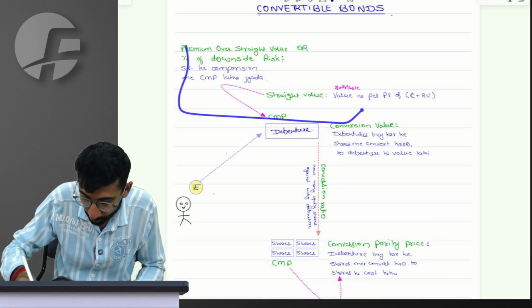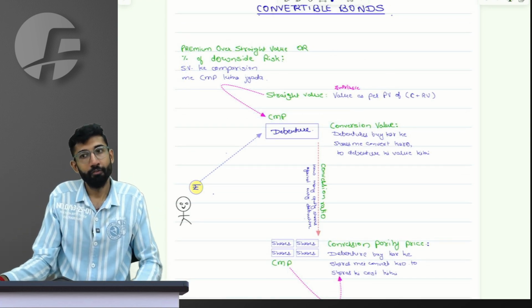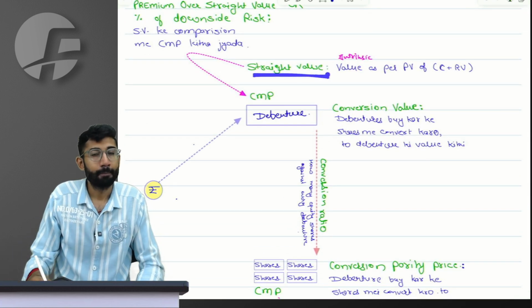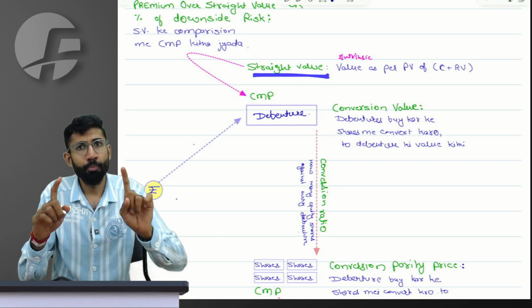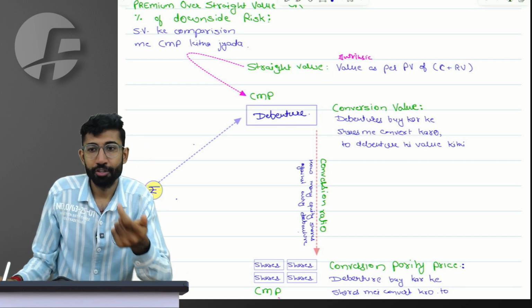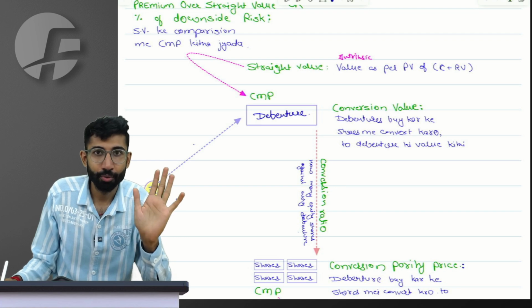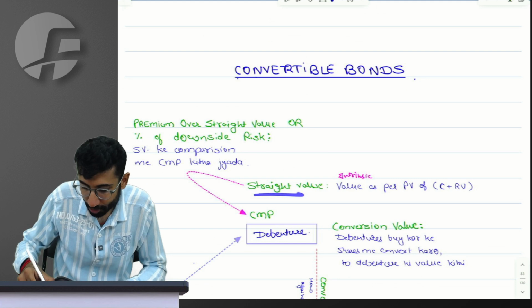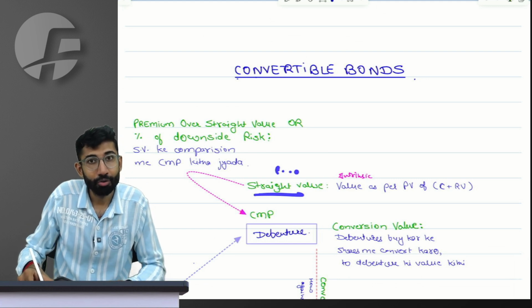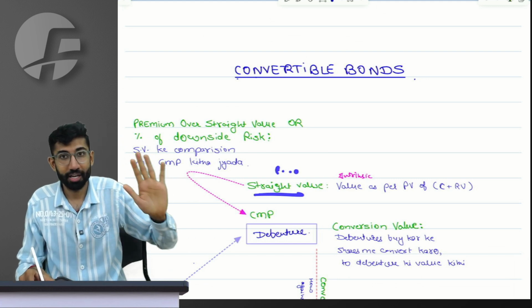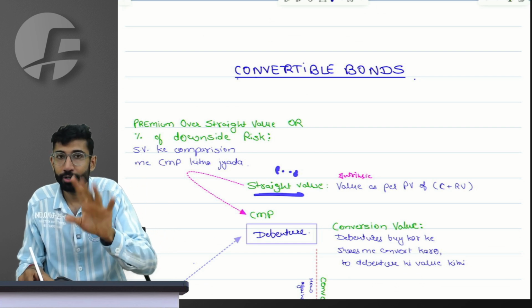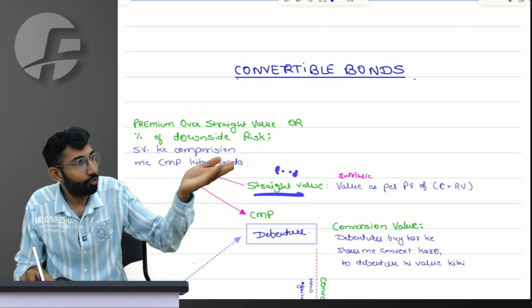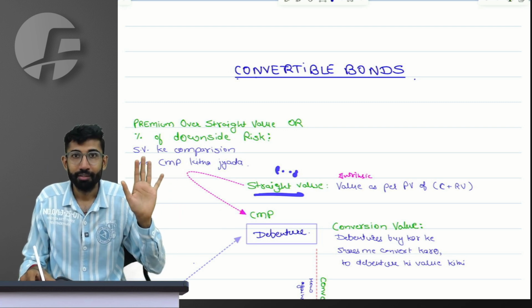Right now, one thing you all need to understand really well, a very interesting thing again. Sir, what is the straight value of a bond? Sir, how many of you remember that basic calculation, Omkar? You may not be able to connect to it, but straight value of the bond means, everyone in the class, if I ask you to calculate the value of the bond, how do you calculate it? Present value of future cash flows. This line, Omkar, you may not be able to connect, which is all fine, you won't lose anything. Present value of all my future cash flows is the value of the bond, correct?